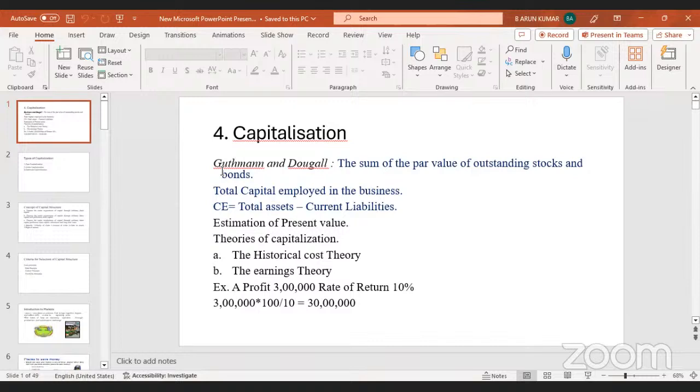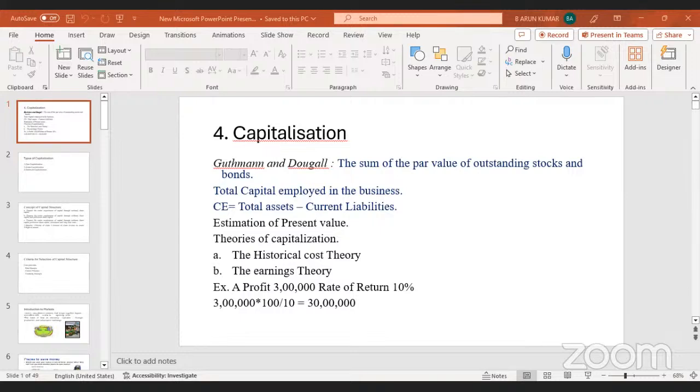So for example, I'm showing the annual report of Reliance Industries, and based on that we will discuss.